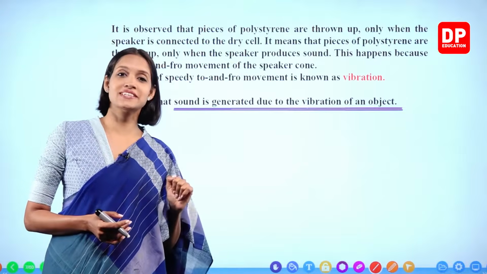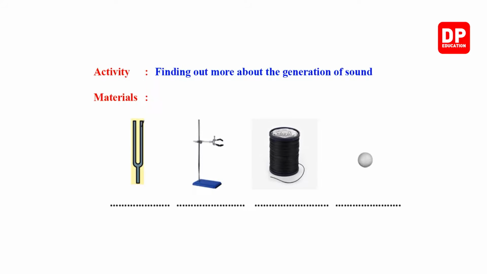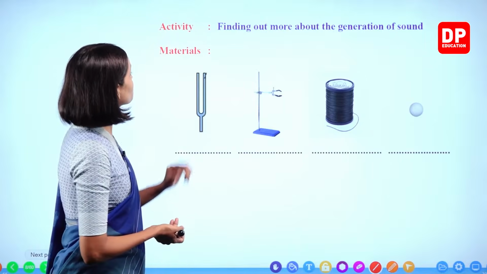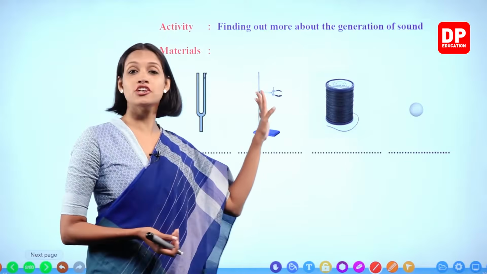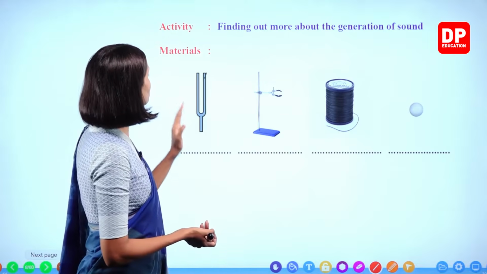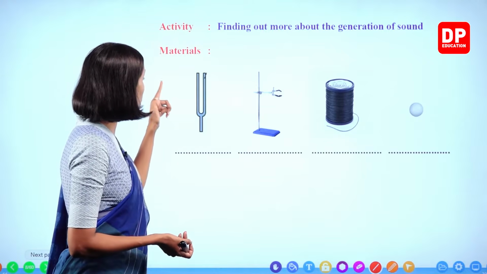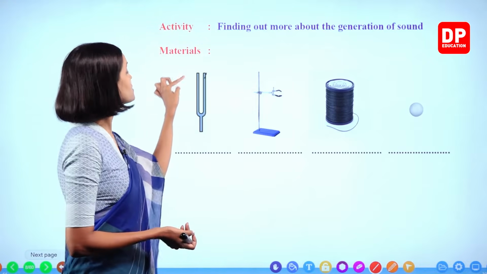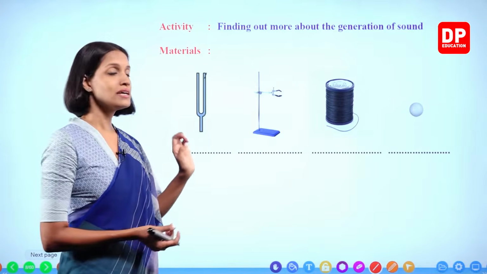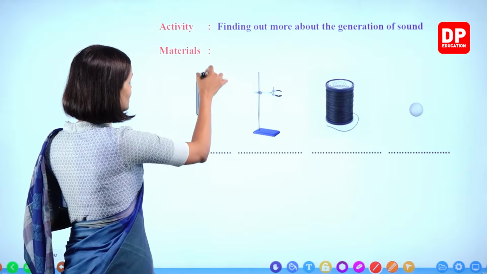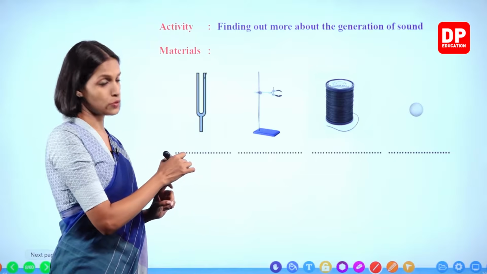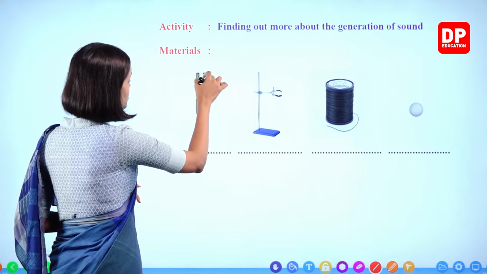Let's move on to the next. Right. We have another activity to do, finding out more about the generation of sound, okay? So what do we need to do this activity? We need this instrument called the tuning fork. Now this is a metal instrument. It has two arms like this and a handle. Okay, so this is called the tuning fork.